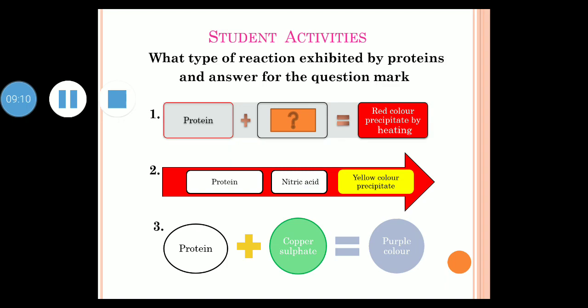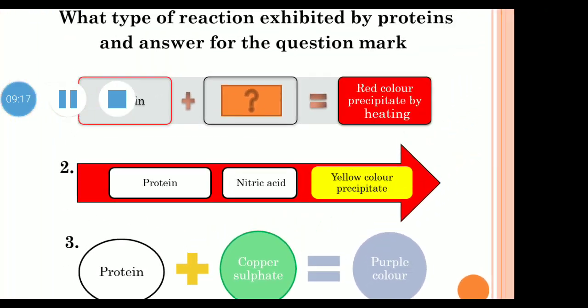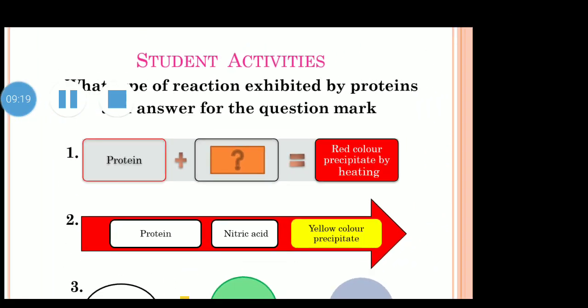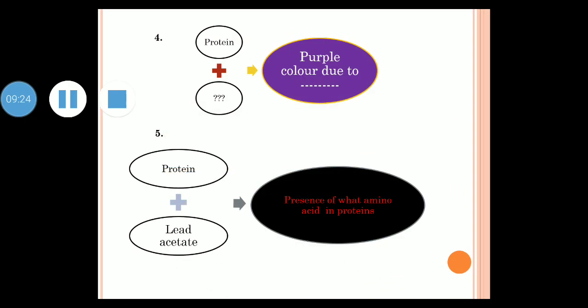In some of the questions you have to write the name of the reaction based upon the color. In some questions I have given a question mark, where you have to say what reagent should be added. Your answers will be sent by mail after listening to my videos. This is another part of the question answering on proteins. What is the presence of the purple color, what is the reagent added, what is the name of the reaction, the black precipitate is produced due to what type of functional group in the proteins. You have to answer all of this by email.